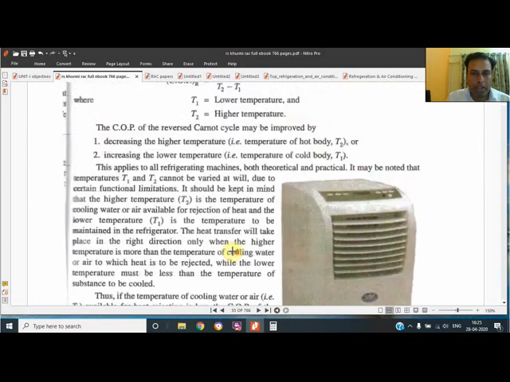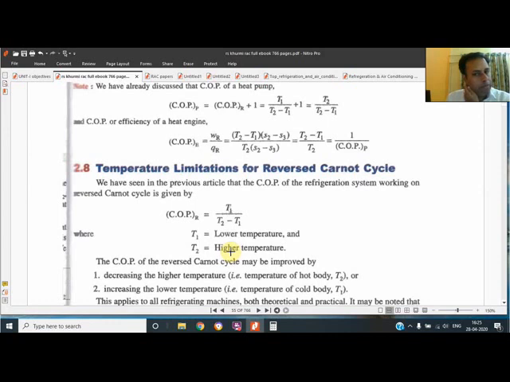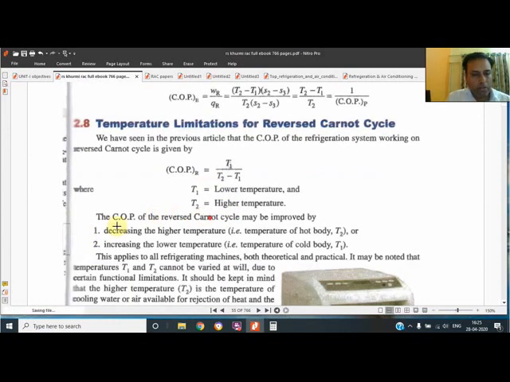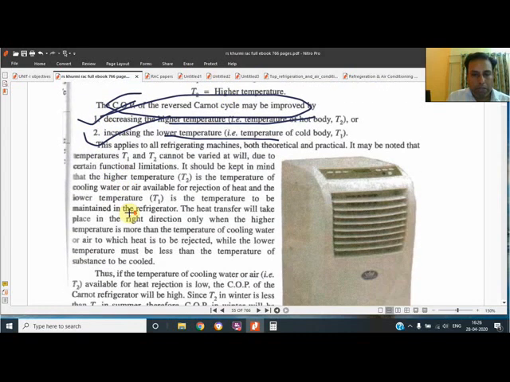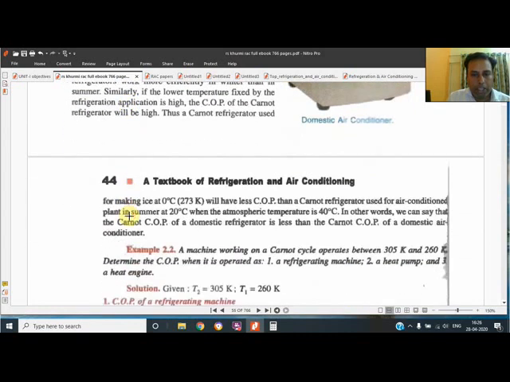Now we are coming to the numericals, because the temperature limits of the reverse Carnot cycle are also a part. You should go through these points also, because certain questions are asked on decreasing the higher temperature. If we decrease the higher temperature of the system, then the denominator will automatically decrease and COP will increase. Or by increasing the lower temperature, meaning the temperature inside the fridge should be increased to increase the COP. So they have given the temperature limitations.